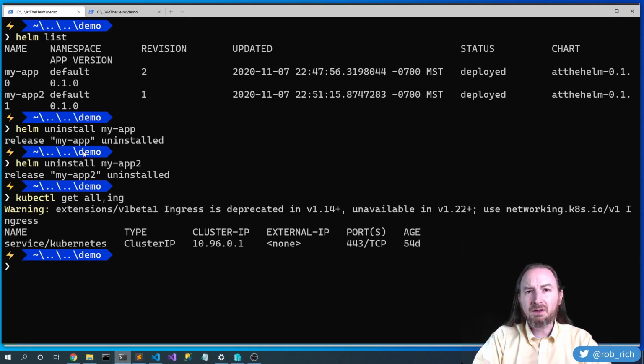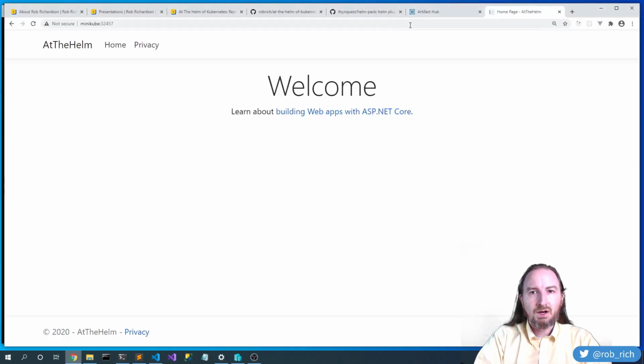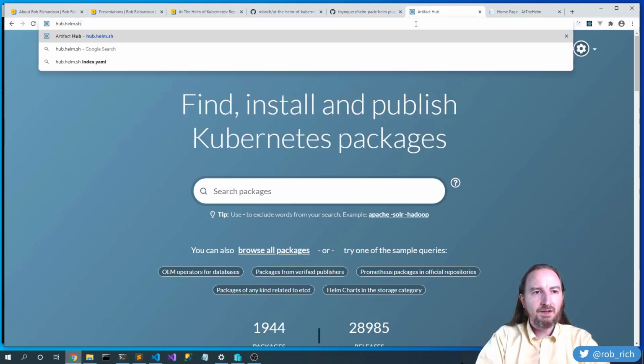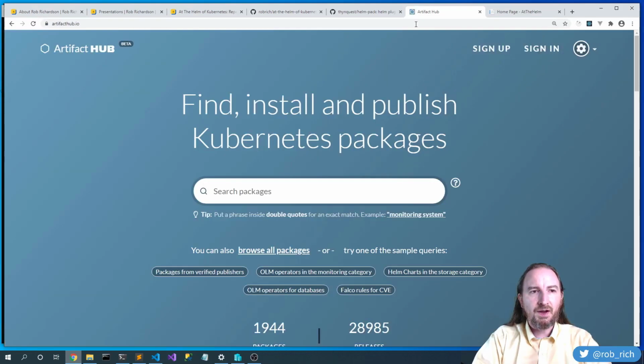Well, could I run other software this way as well? Let's head off to hub.helm.sh, which will redirect us to artifacthub.io. Artifact Hub is the Docker Hub of these Helm charts, these Helm packages. Now, this doesn't replace Docker Hub. Each of these Helm charts points at a particular image that will be in a registry, either Docker Hub or a private registry. But let's search these. So let's search for Nginx.